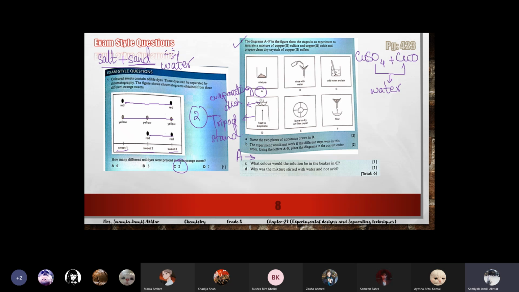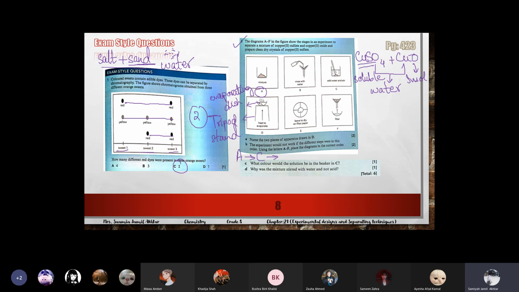What will we do after that? Copper sulfate or copper oxide? Copper sulfate is soluble, beta. Copper sulfate is soluble in water and copper oxide is insoluble. Very good. We'll add water and stir, so copper sulfate will dissolve. It's soluble. And the one which is insoluble, we will filter it to remove.